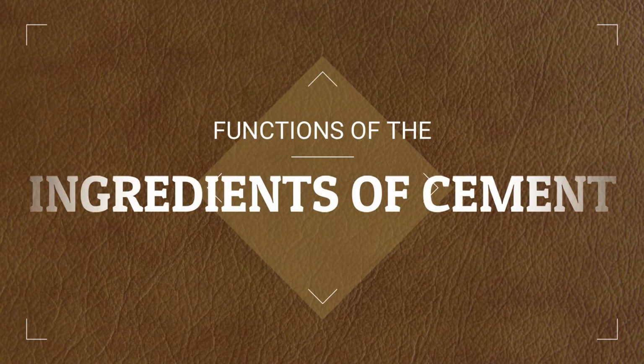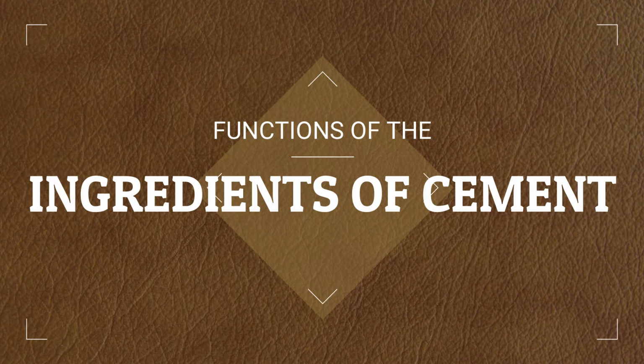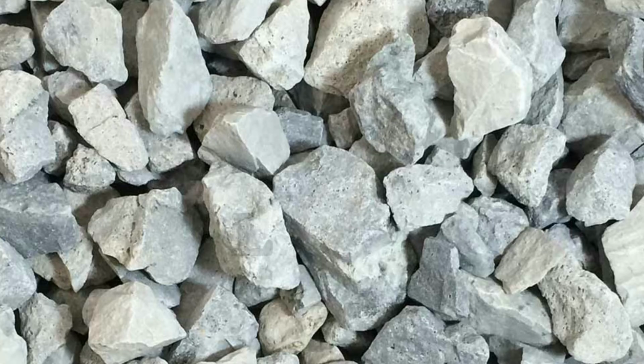And the function of ingredients of cement. What are the functions of the ingredients? Let us see. The first mineral is lime. This is the principal constituent of cement, friends. Its proportion must be properly regulated. However, excess of lime reduces the strength of the cement because it makes the cement expand and disintegrate, friends.